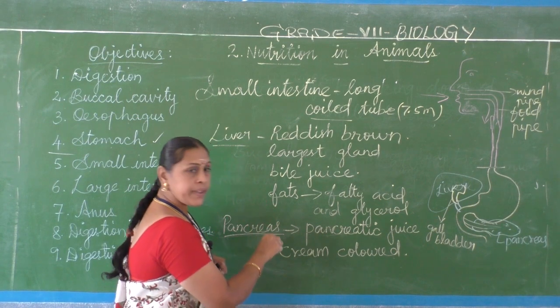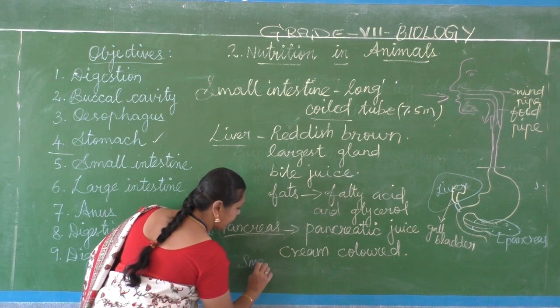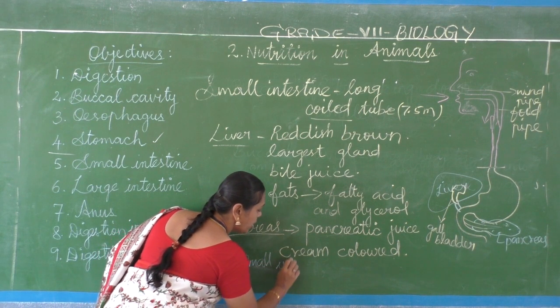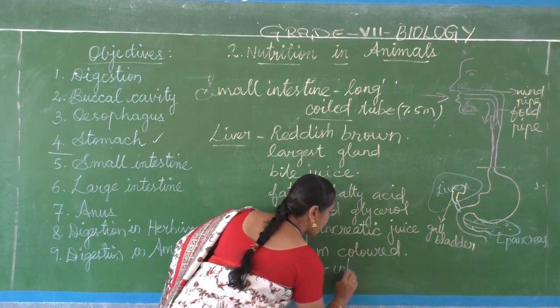Along with this, the small intestine secretes the intestinal juice.